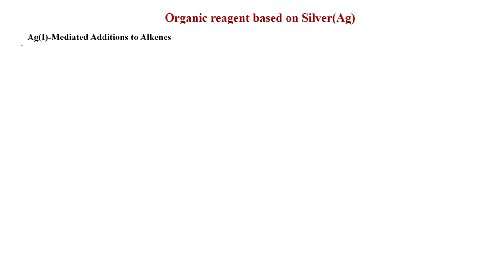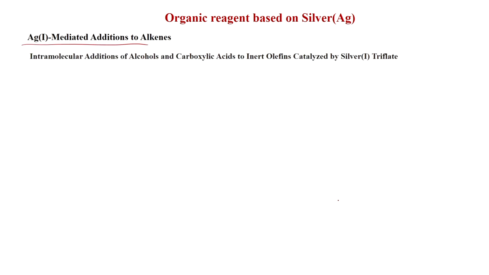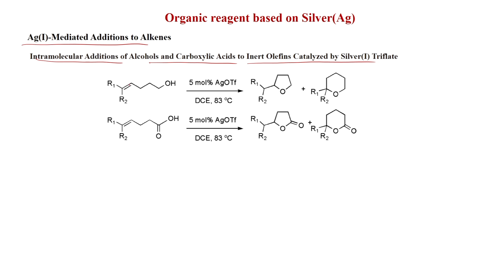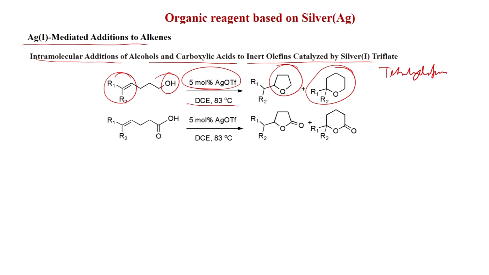Now, we will discuss silver-mediated addition to alkenes. So, alkenes can also be used in this reaction, intramolecular addition of alcohols and carboxylic acid to inert olefins catalyzed by silver(I) triflate. Like here there is a double bond and an alcohol, with 5 mole percent silver triflate, DCE, 83 degrees centigrade, you get this tetrahydrofuran and tetrahydropyran.